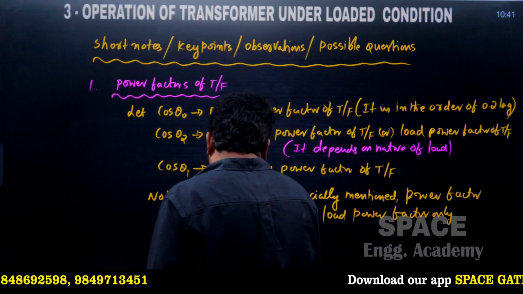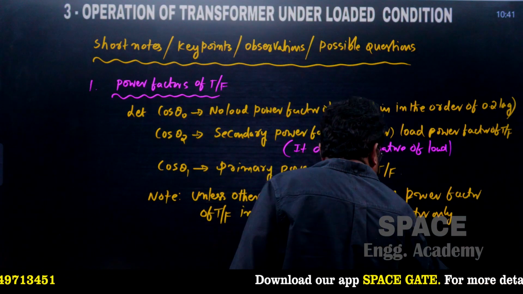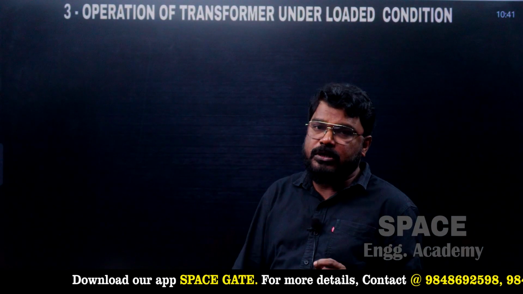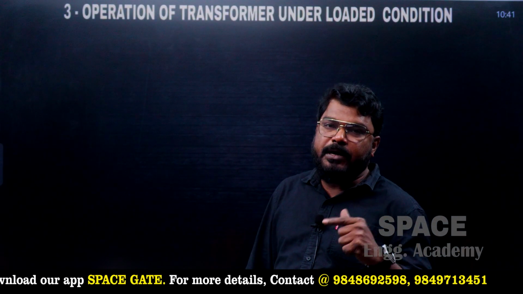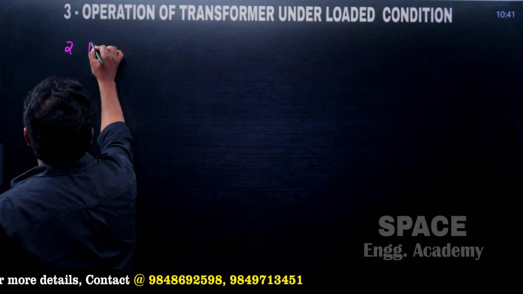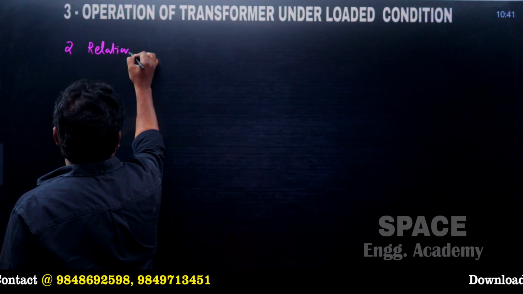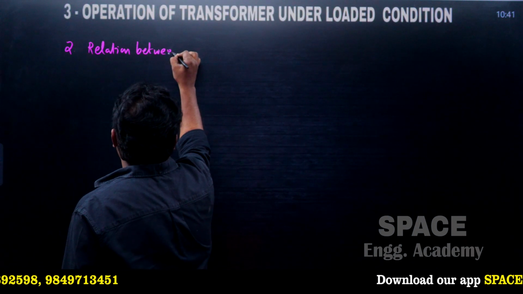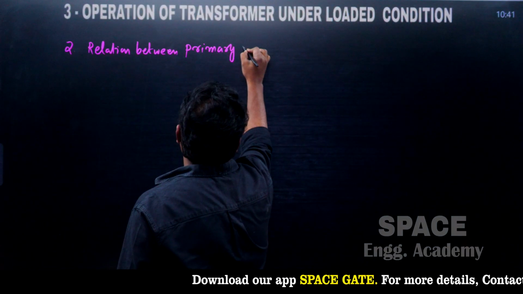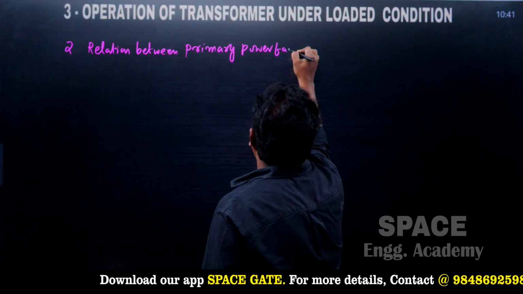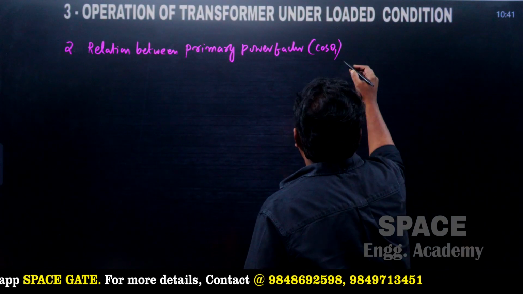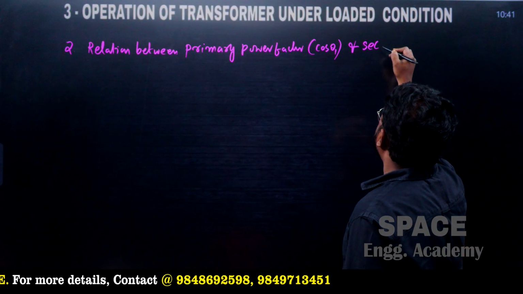And next, we will discuss the second point. Sometimes we have a question on the relation between the primary power factor and the secondary power factor. The second observation is the relation between the primary power factor, cos theta 1, and the secondary power factor.